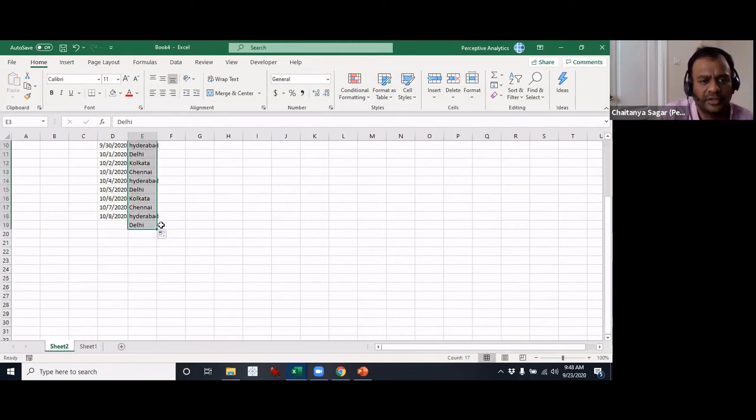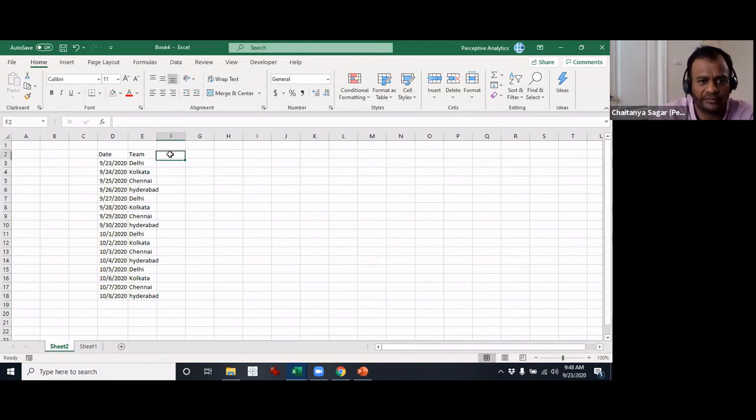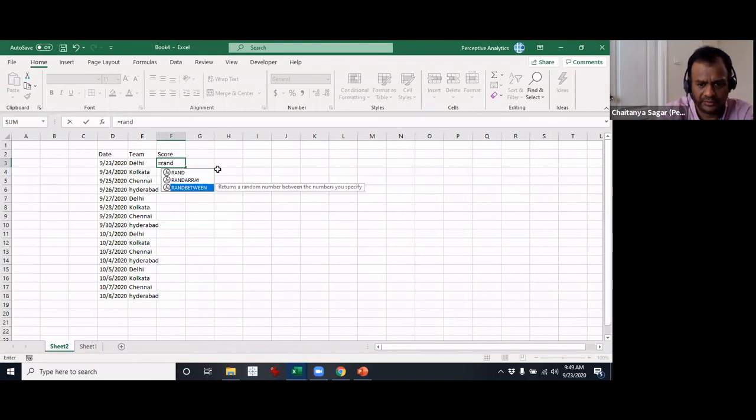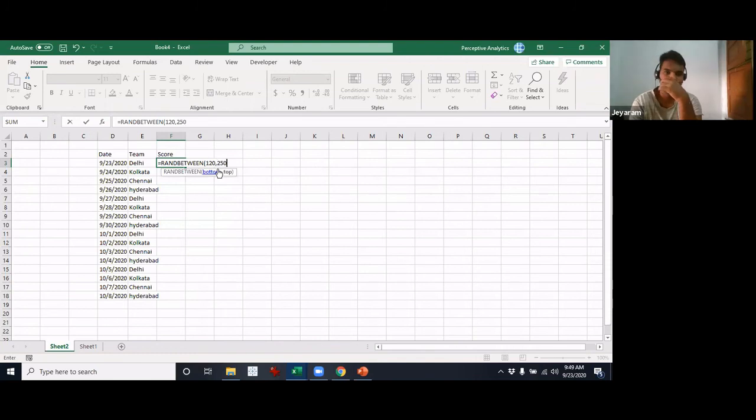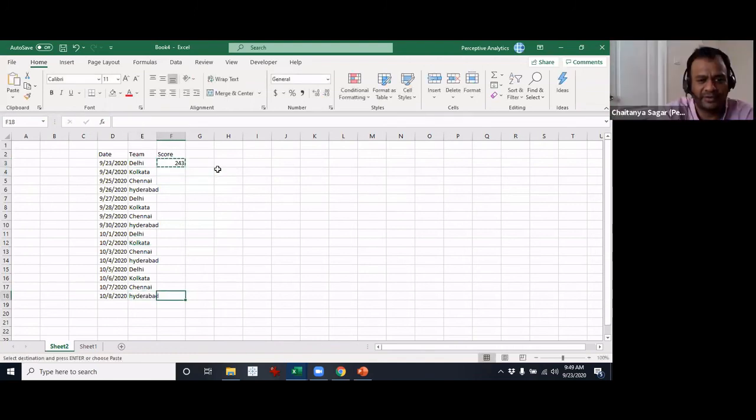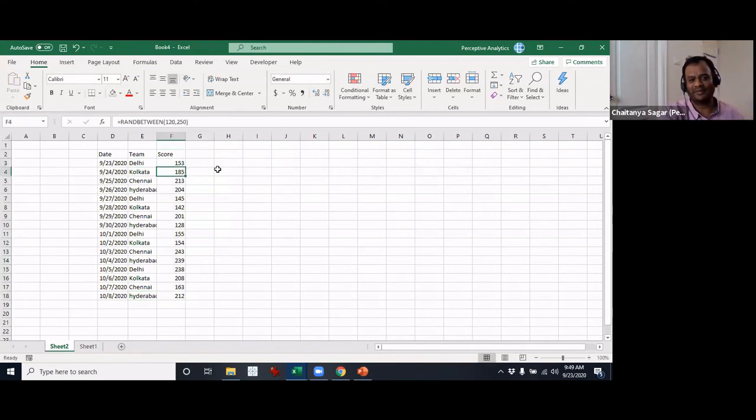Now what you want to do is you have the score. I'm giving you guys IPL scores because you guys are tuned into IPL. Let me paste these values instead of the random numbers.